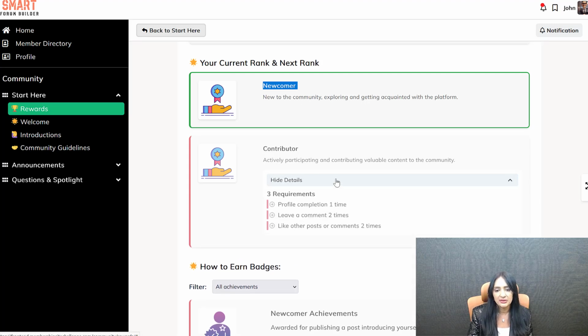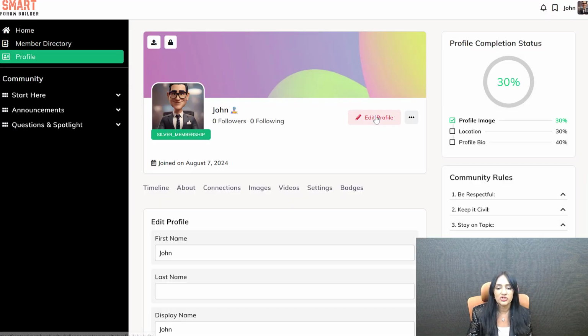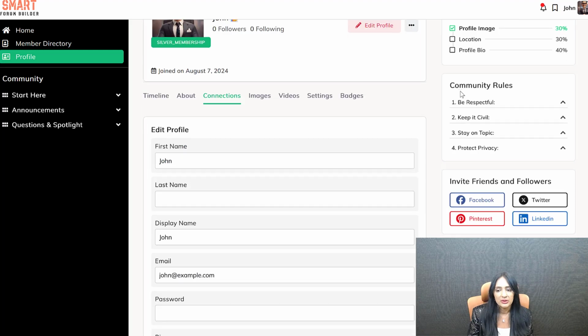To do that, they need to do all of these things, which is complete their profile, leave a comment, like other posts and comments at least 2 times. When they do that, they will move up a level. So how do they complete their profile? They can go to the profile page right here and you can update this instruction. So it's more descriptive. So you can let them know how they can do it. You can also hyperlink it if you want right here.